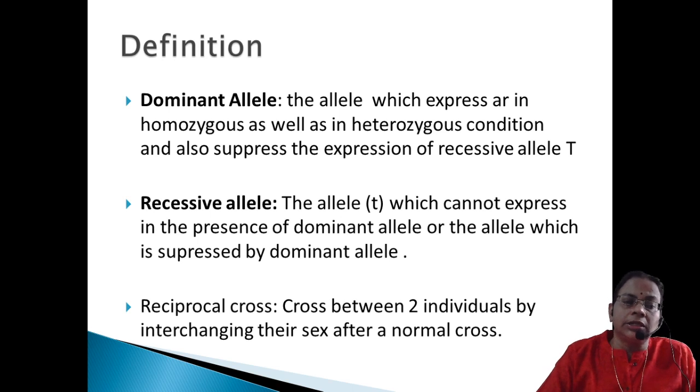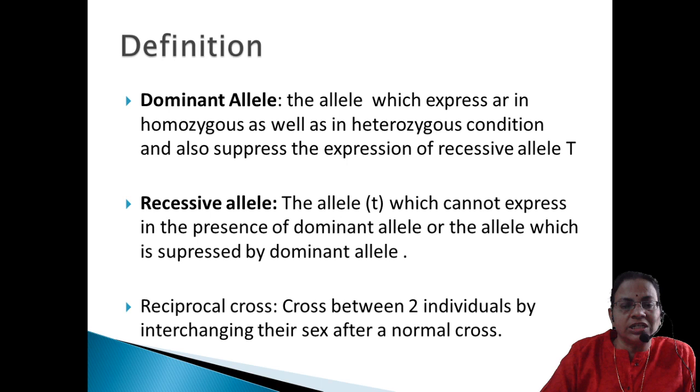Then Mendel conducted one more cross, which is called the reciprocal cross. When he conducted the monohybrid cross, he got a 3:1 ratio. In order to find out whether the result would be the same in other cases, one of the major steps he took was to reverse the sex. That cross is called a reciprocal cross, that is, a cross between two individuals by interchanging their sex after a normal cross.